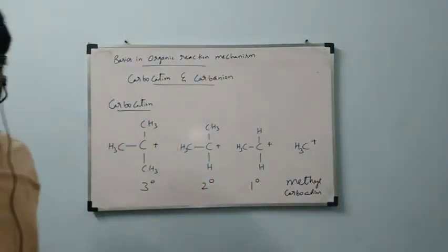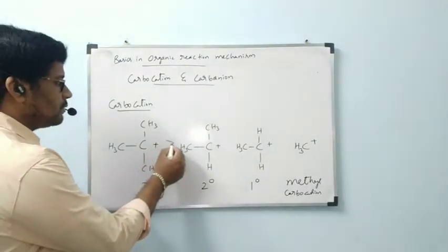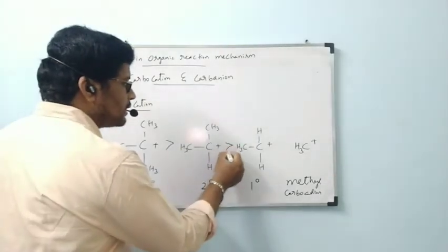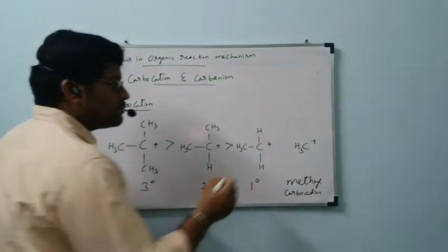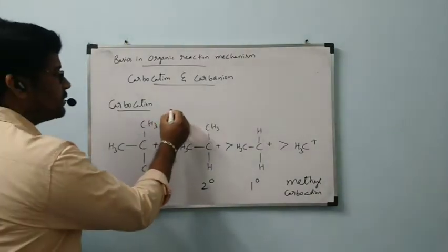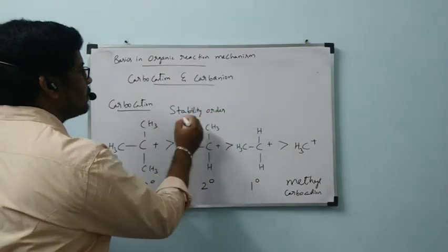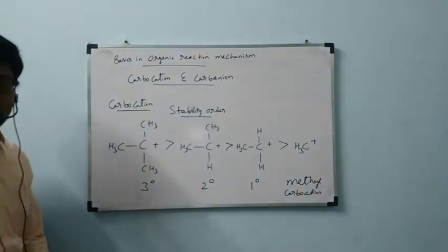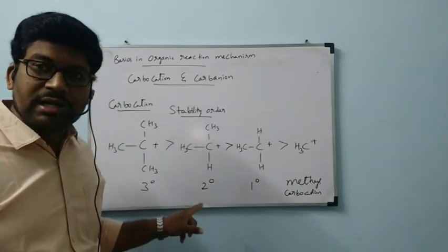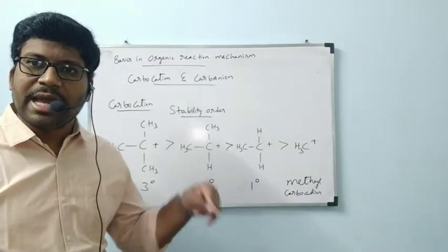In these carbocations, tertiary is more stable when compared to secondary. Secondary is more stable when compared to primary. Primary is more stable when compared to methyl carbocation. This is the stability order. Note down this neatly. Why are carbocations in this way? Tertiary carbocation is more stable than secondary, and secondary carbocation is more stable than primary. You will get clarity on this in inductive effect.